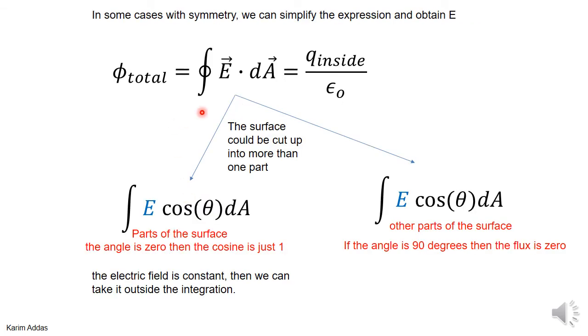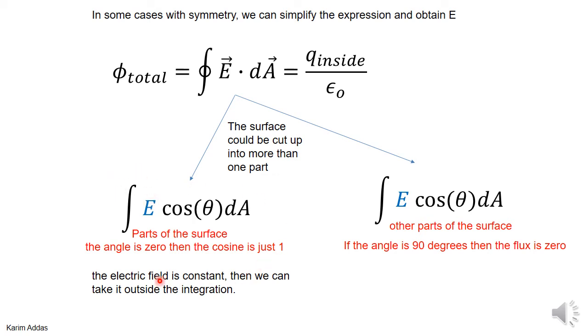The only way you can proceed to get the electric field is if you cut up your surface into different parts. Here I just put two parts, but maybe you could have many different parts. The idea is that on some parts of the surface where the angle is 0 between the electric field and the area vectors, the cosine theta is just 1. So I got rid of the cosine. And the electric field has to be constant everywhere on that surface, so I can take it outside of the integration.